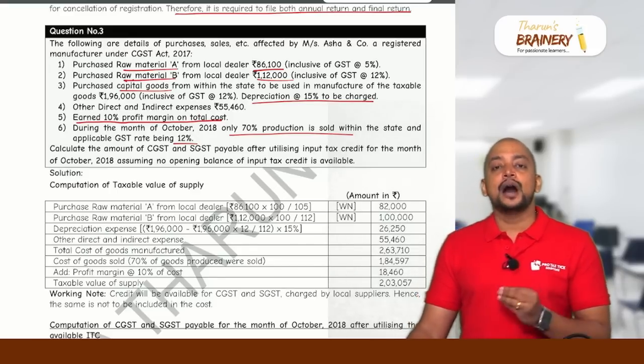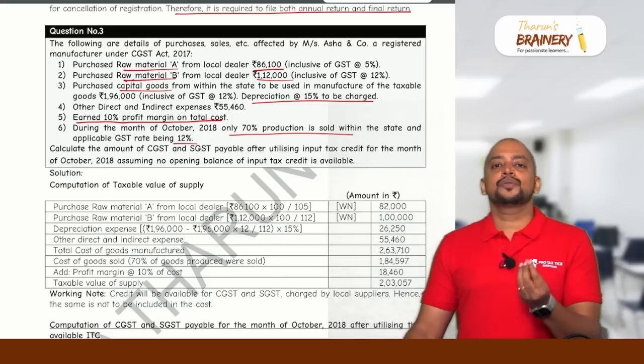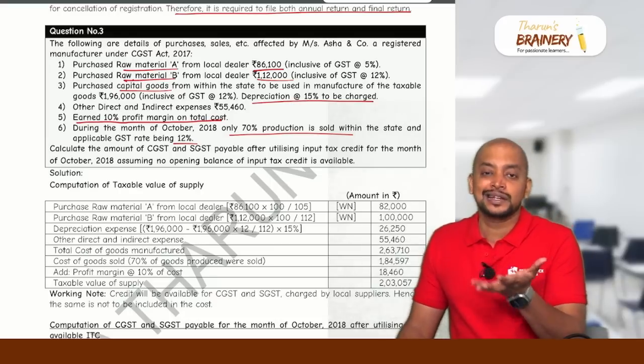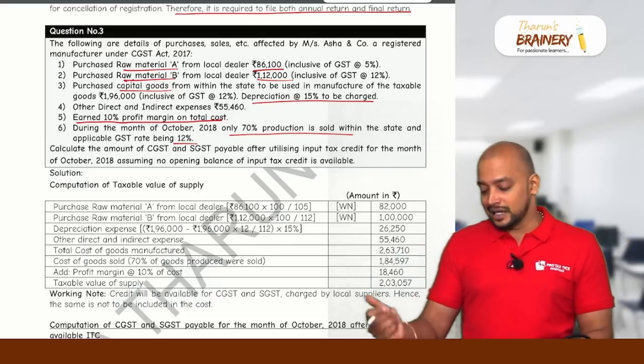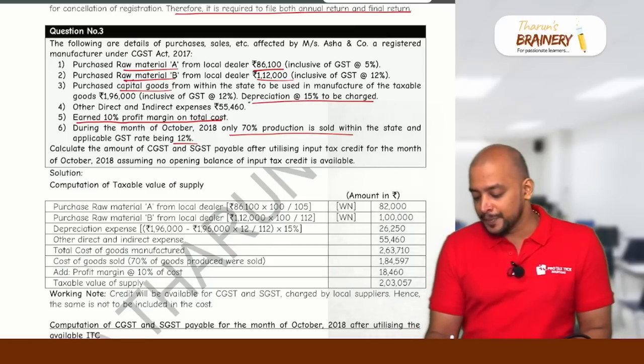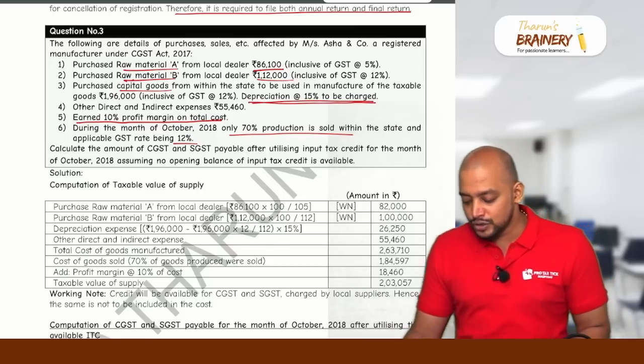So this is like amortization. In amortization, we will take the cost of the asset and amortize it for the produced units. So this is related to that. So depreciation at 15% is to be charged.